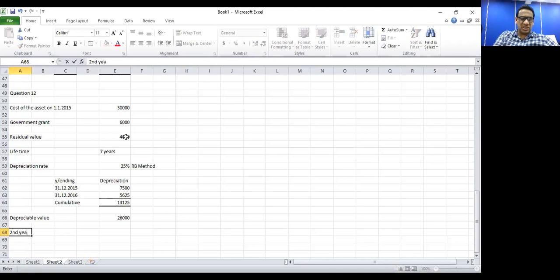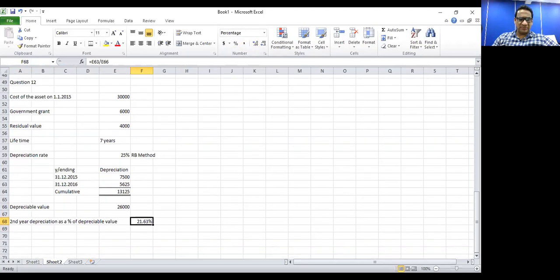Second year depreciation as a percentage of depreciable value, I can write here. Second year depreciation is 5,625. That as a percentage of depreciable value, approximately about 21.63%, or you can even take 22%.